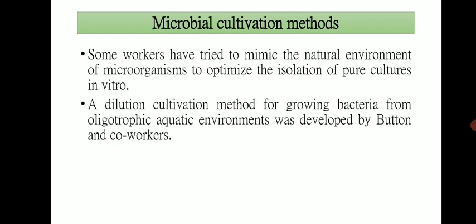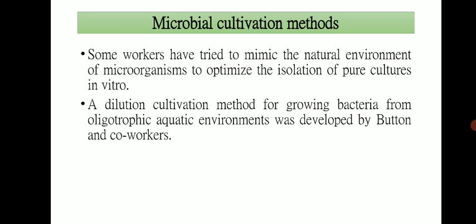Then the next approach: some of the workers have tried to mimic the natural environment of microorganisms to optimize the isolation of pure cultures in vitro. Mimicking the natural environment means the simulation of natural conditions. Suppose an aquarium is the simulation of an aquatic environment. In some homes you can see an aquarium containing fishes of different colors, and the aquarium is nothing but the simulated form of a natural aquatic environment.